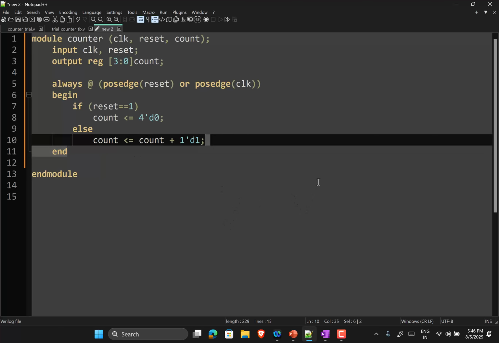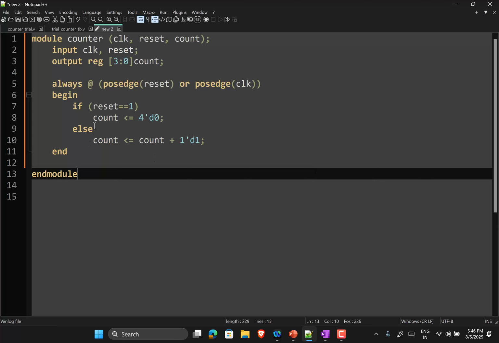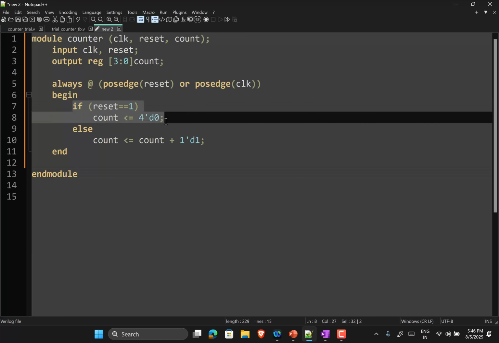So we do not need to initialize the value of count. How would you initialize the value of the count? I would put 0. But now I have a chip. How do I put zeros inside? I need to give a reset to the chip. And that condition is encoded here. If reset goes high, then the 0 value is loaded.